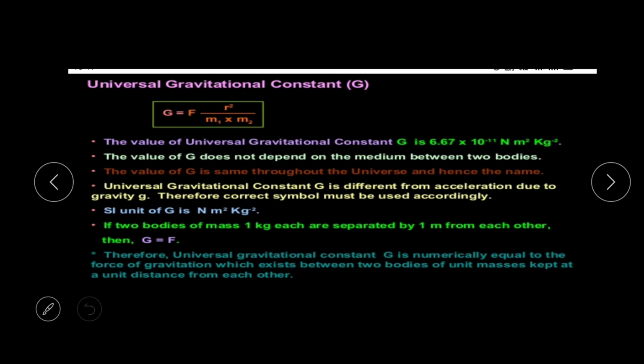This is a constant given by Newton. Using Newton's universal law, you get F equal to G m1 m2 by r square, and replacing, you can find the value of G. The value of the universal gravitational constant G is 6.67 into 10 to the power minus 11 Newton meter square per kg square.